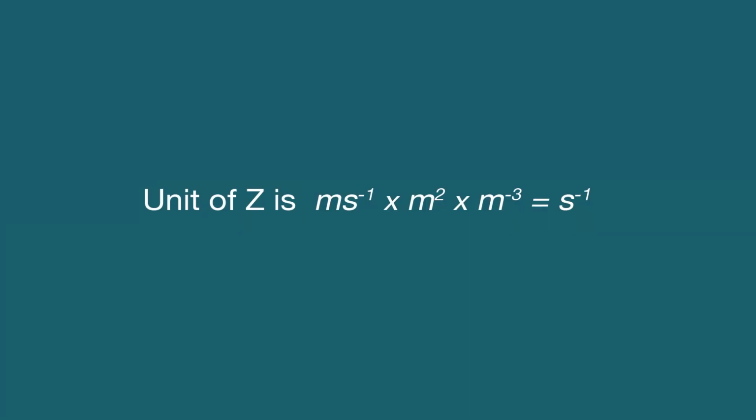From the above expression of collision number, we can find its unit by substituting the unit of each term. So the unit of Z is equal to meter per second into meter square into meter raised to minus 3, which will be equal to second inverse.